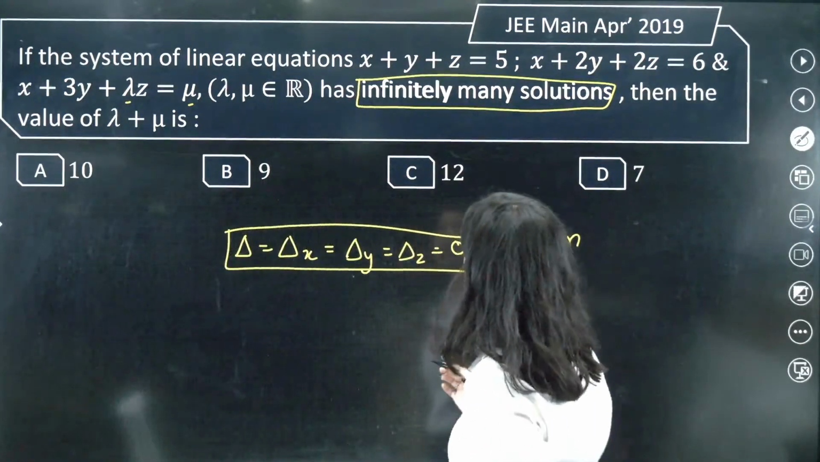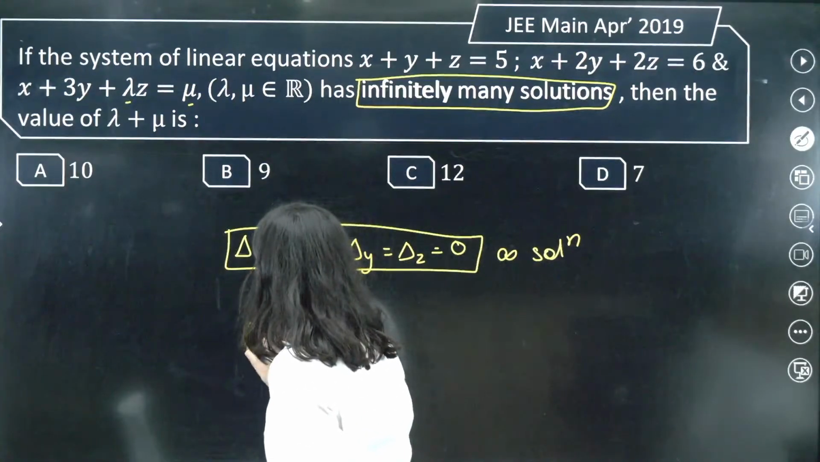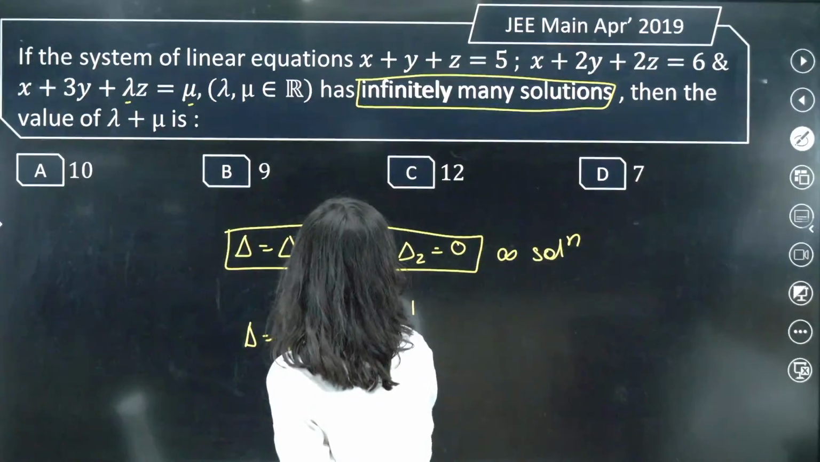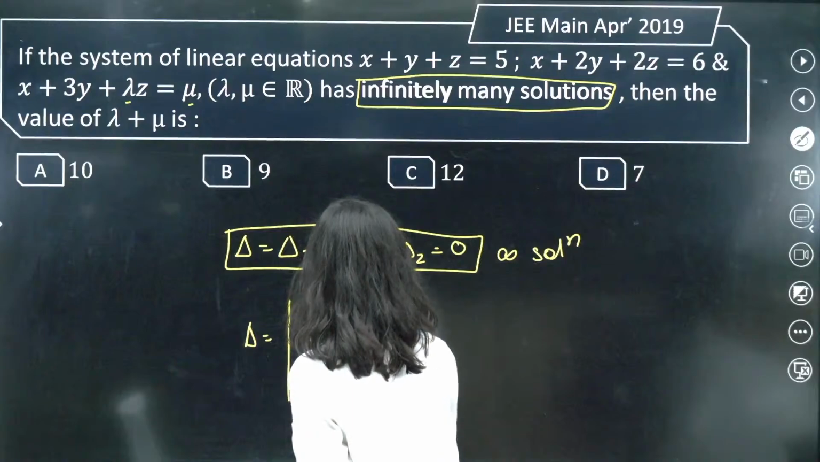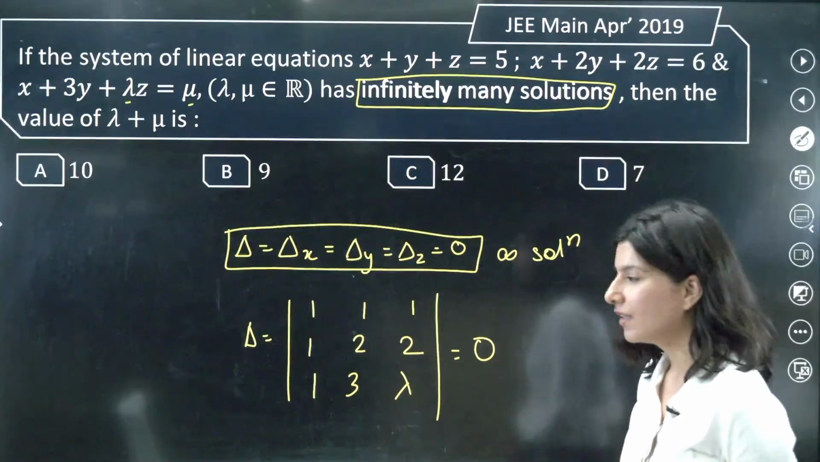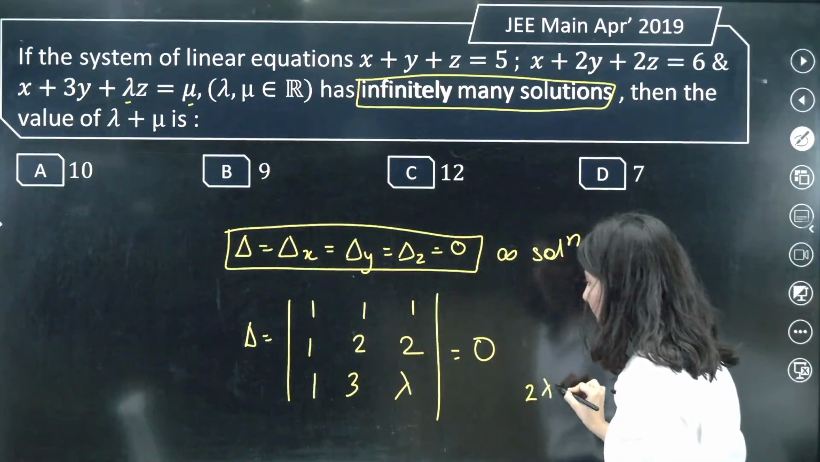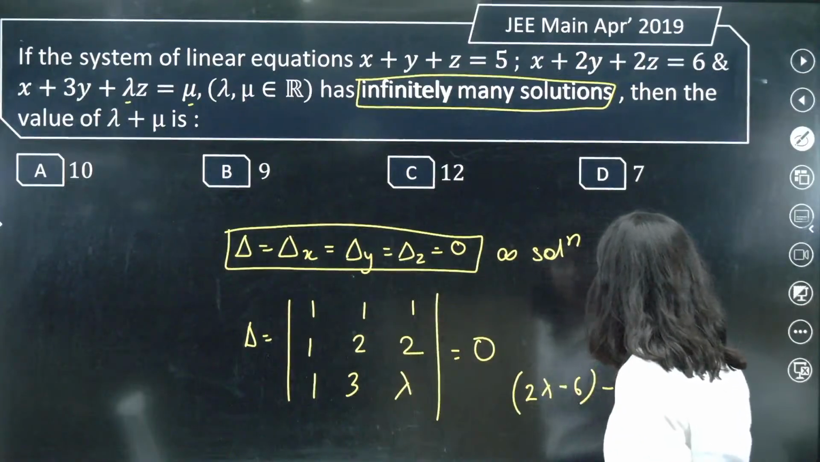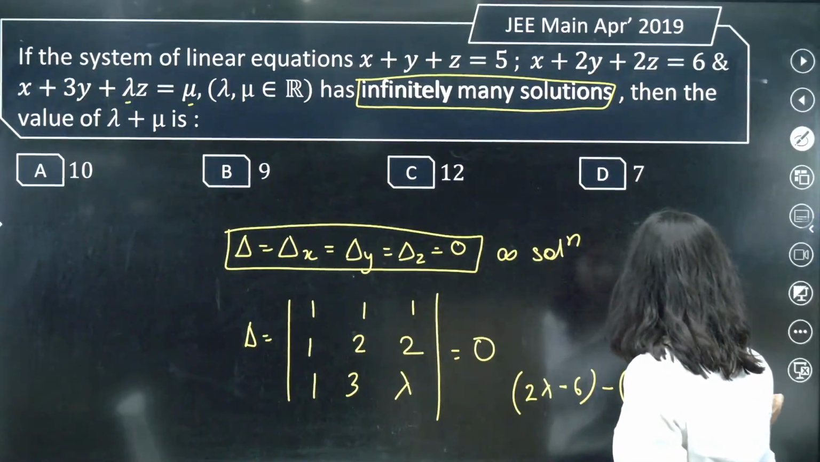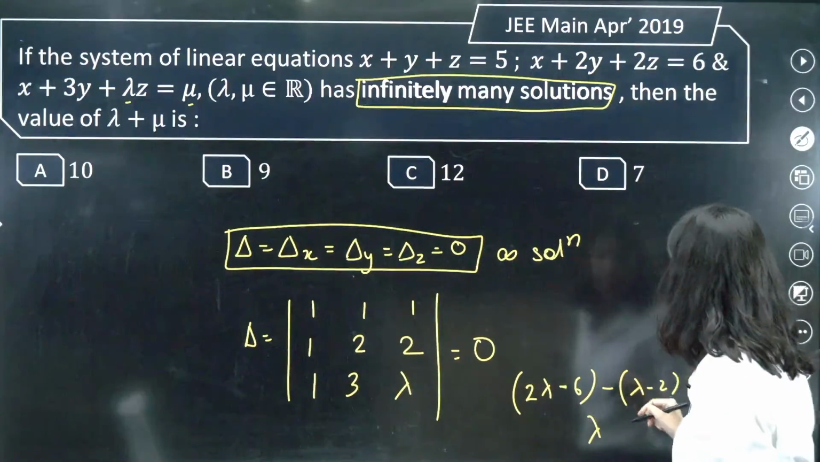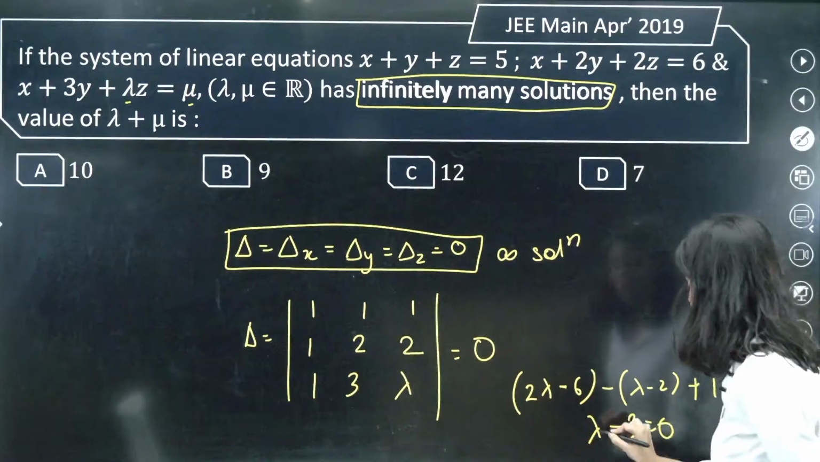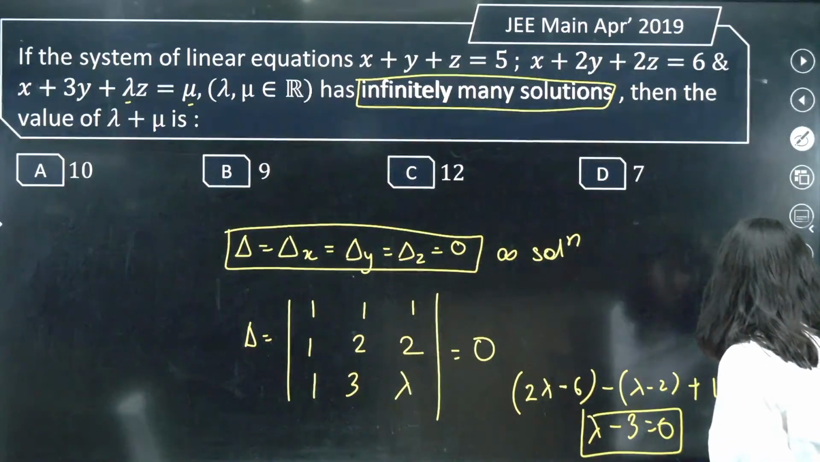All right. So the very first determinant is the primary determinant delta. That is 1, 1, 1 coefficients, 1, 2, 2 and 1, 3 lambda. That will give you 0. Shall we open it? So this is 2 lambda minus 6, correct? Minus of lambda minus 2 plus of 3 minus 2, 1 equals to 0. So that is lambda minus 6 plus 2 is minus 4 and this is minus 3 equals to 0. So lambda is actually coming out as 3.